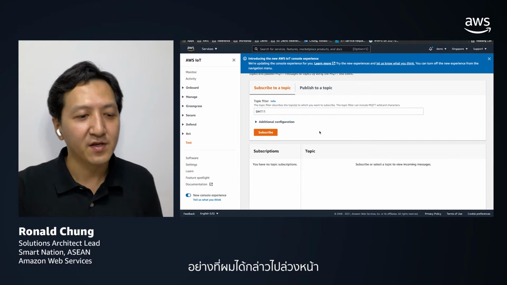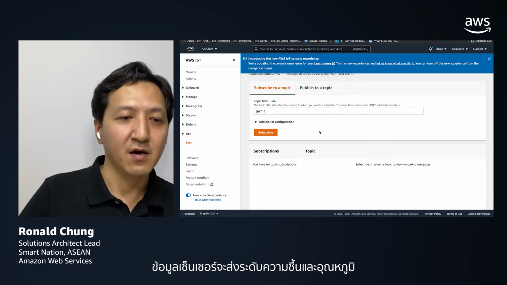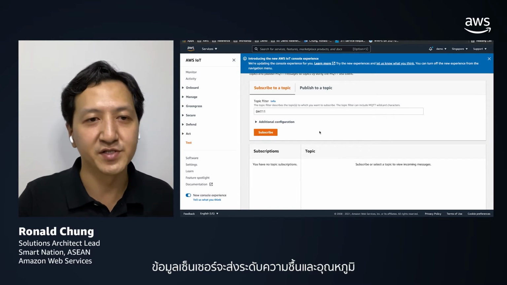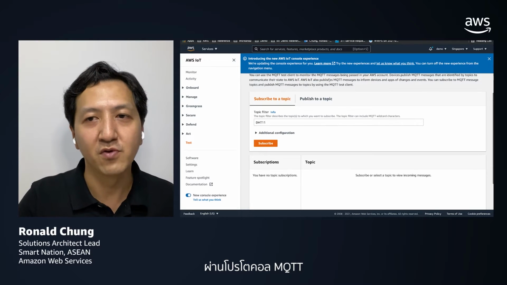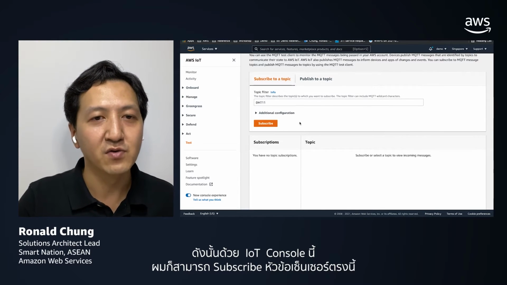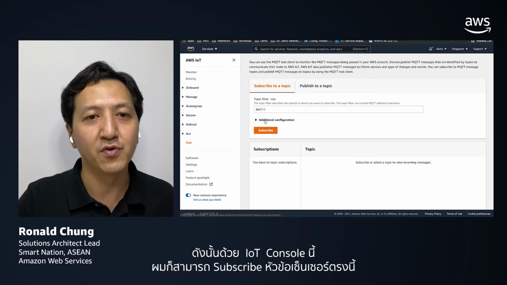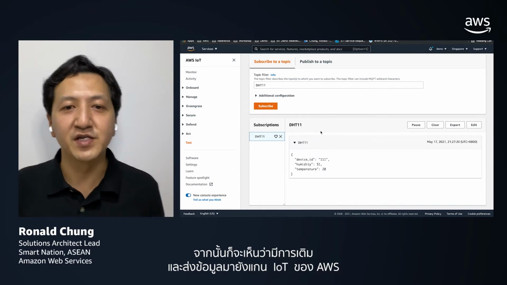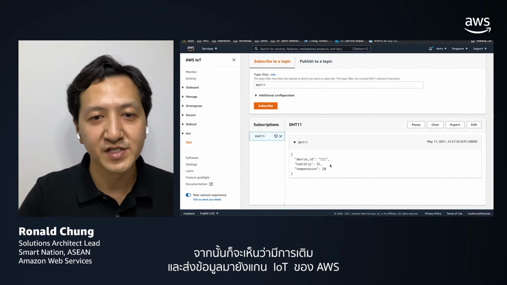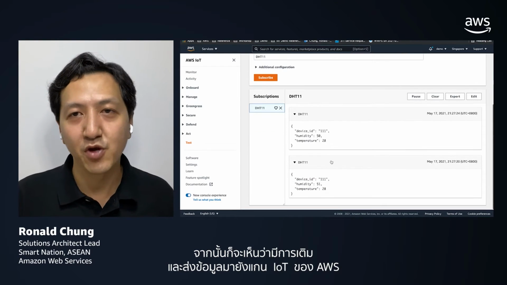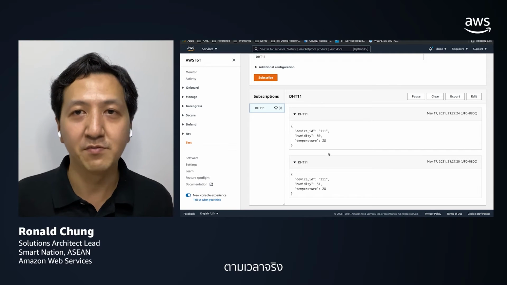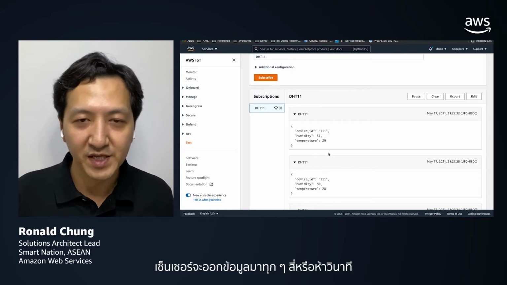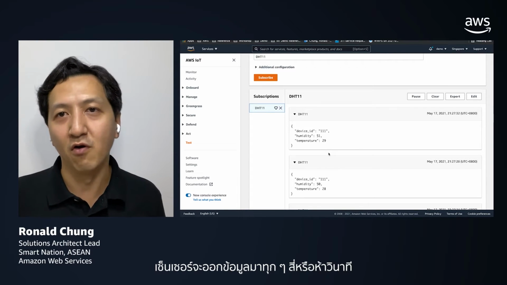As I have said, the sensor will send the humidity as well as the temperature data through the MQTT protocol. Through this IoT console, I can simply subscribe to the sensor topic here. And then you can see that the data is being populated and sent to AWS IoT Core in a real-time manner. In this particular demo, the sensor will spit out the data every 4 or 5 seconds.